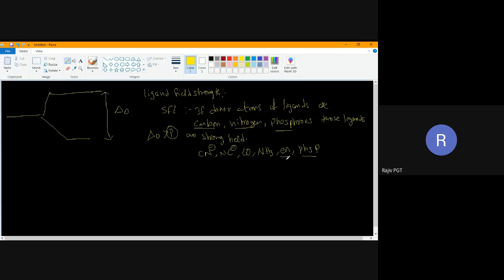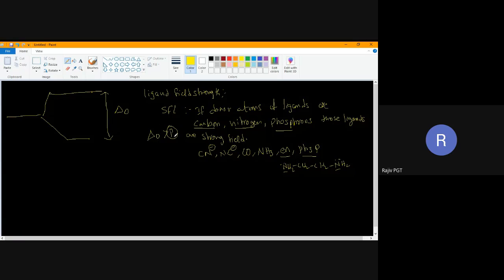En, ethylene diamine. In this, the donor atom is nitrogen: NH2, CH2, CH2, NH2. Again here also the donor atom is nitrogen. When the donor atom is nitrogen, carbon, or phosphorus, those are strong field ligands. Whenever strong field ligands come, delta naught will be more than pairing energy.